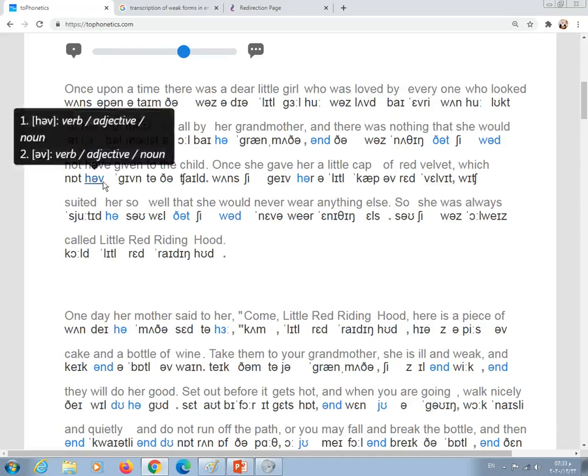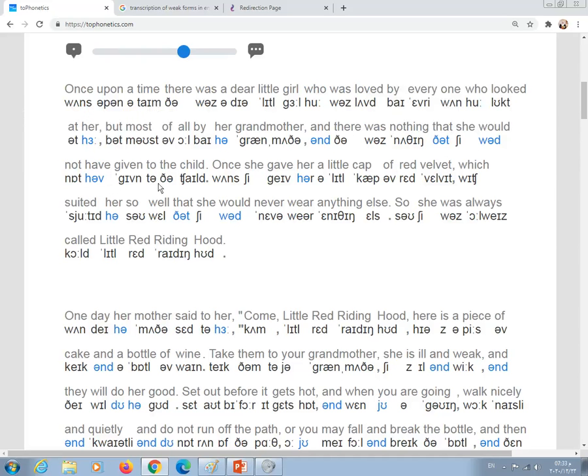"Given". Okay, how many syllables? Two. How about "n" here? "N" here is a nasal consonant, but at the same time it's syllabic.